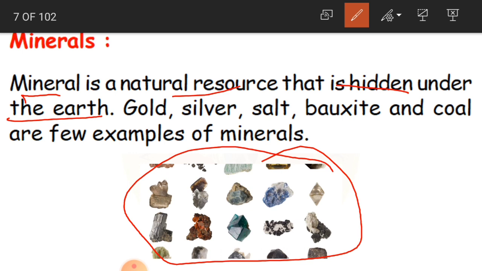For example, gold, silver, salt, bauxite, coal are a few examples of minerals. Like we wear gold ornaments, we wear silver ornaments, we use salt, we use bauxite, we also use coal. All these are minerals, children. Actually they are hidden under the earth, and we extract them and make things with these minerals according to our choice.